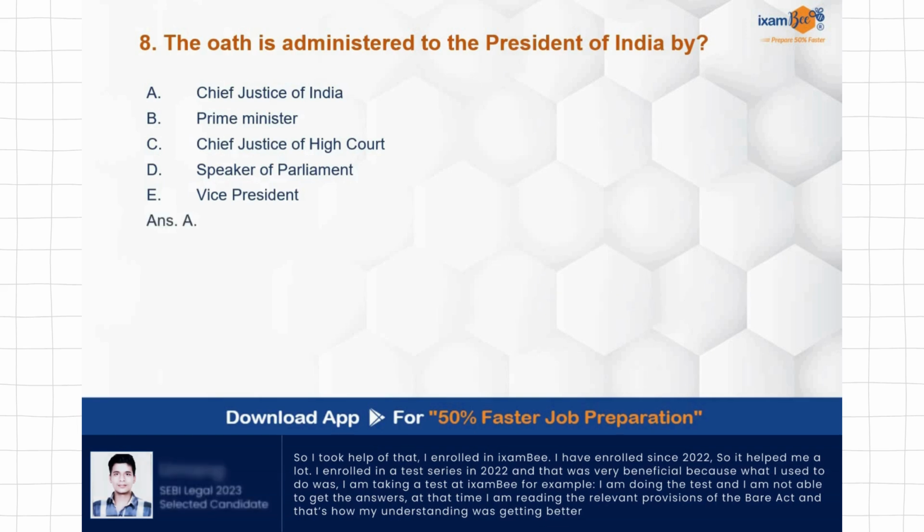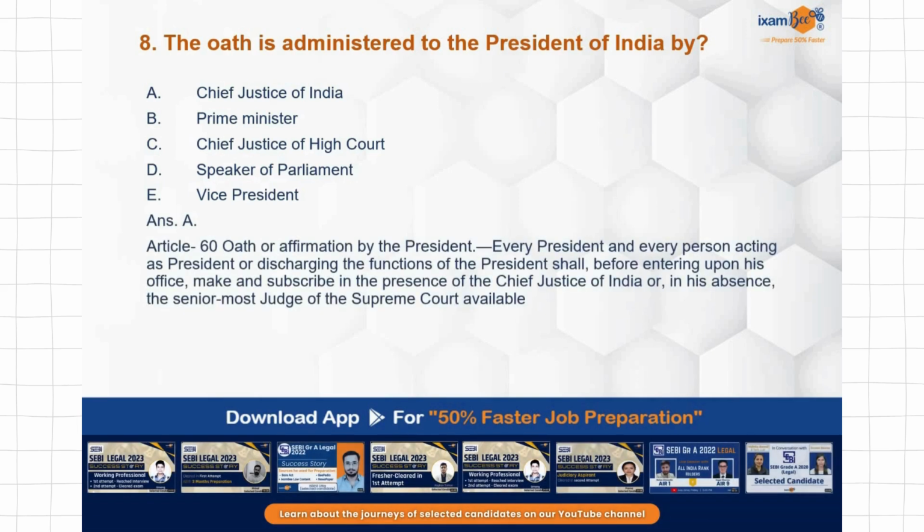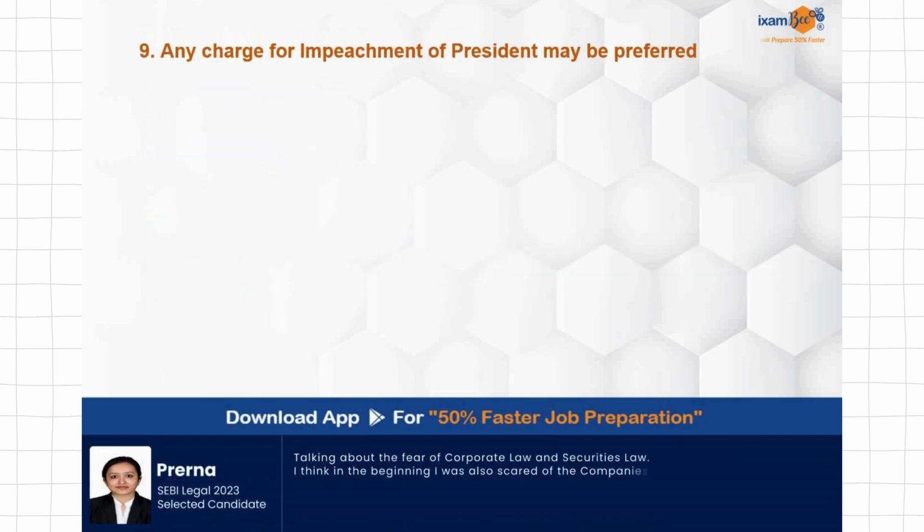The oath is administered to the President of India by Chief Justice of India. Oath or affirmation of the President is covered under Article 60 of the Constitution. Very simple and direct question.